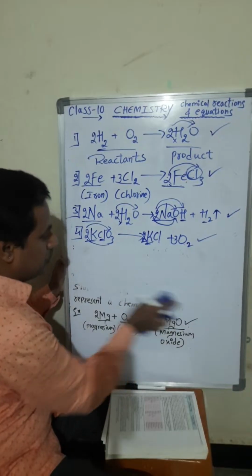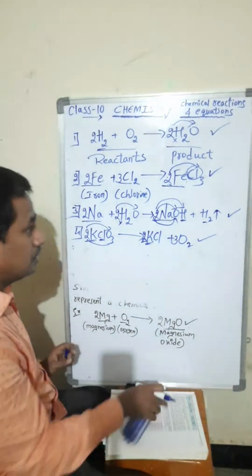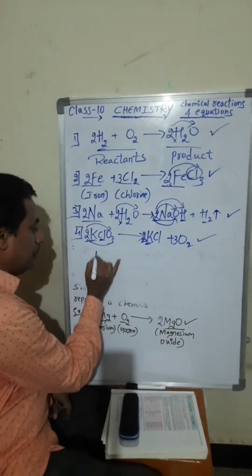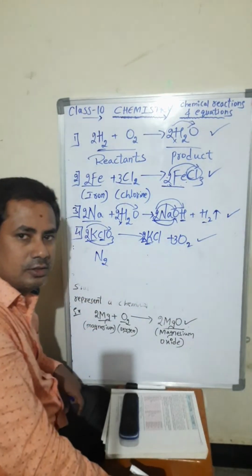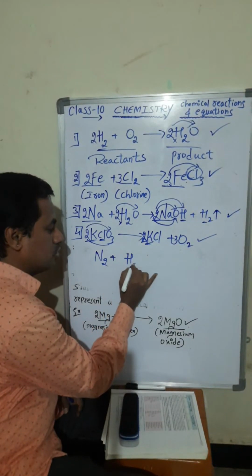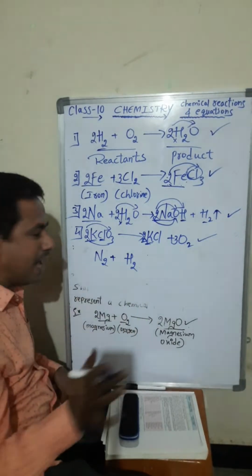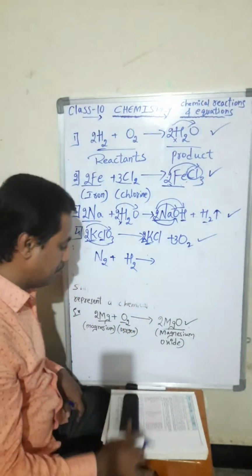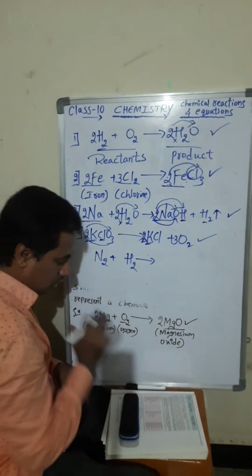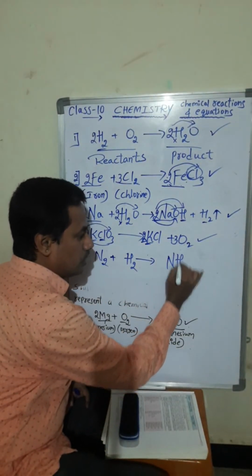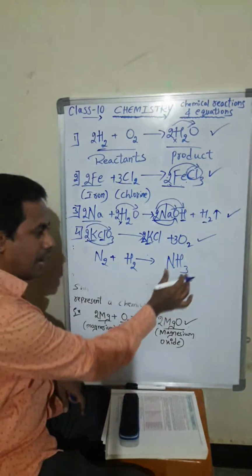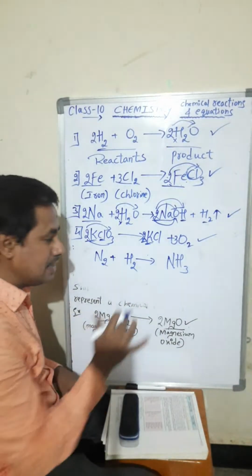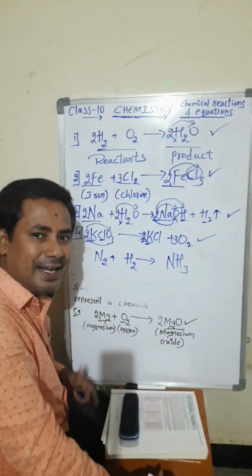So why am I giving you these many examples? For understanding the topic, balancing the chemical equation. N2 means what? Nitrogen plus hydrogen. So we have to leave gap here when balancing. After writing plus or arrow mark, we have to leave some space for balancing purpose. So when hydrogen and nitrogen combine, what happens? Ammonia will form, students. Gap I have left here. NH3 means nitrogen and hydrogen when combined will become ammonia. Chemical reaction has taken place.